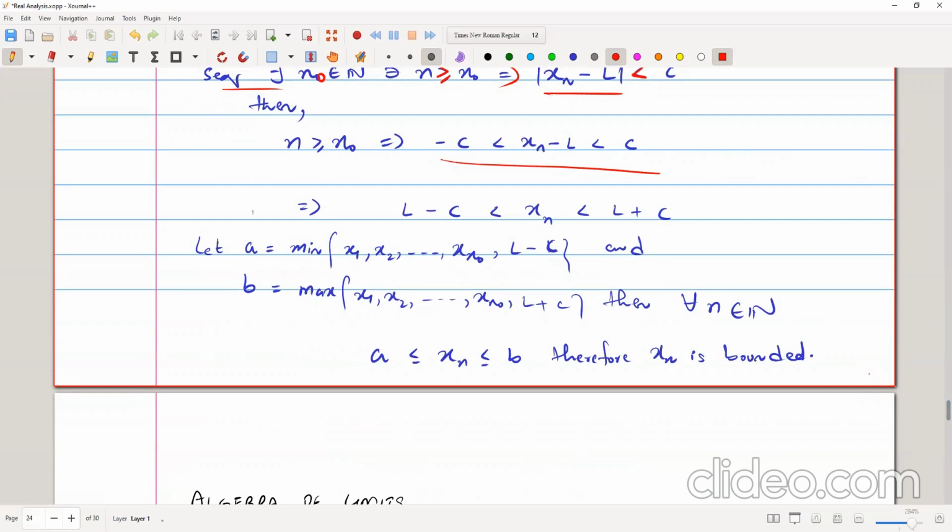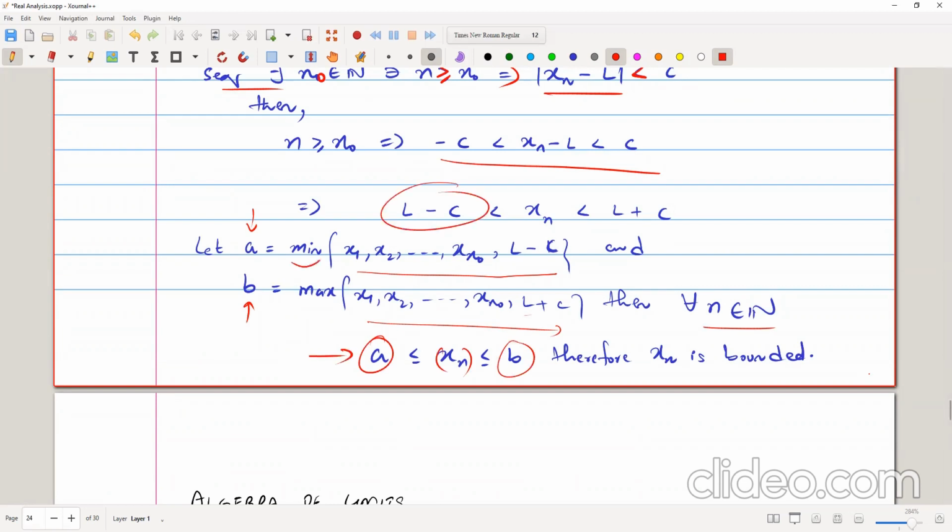We consider that A is a number that is the minimum of this sequence, which is still L minus C. So L minus C is a member of the sequence. It comes after some xn naught, and again taking B as the maximum of the sequence, still L plus C. Since L plus C is in the sequence, then for all n belongs to N, we can say that xn is bounded between A and B, because for this L minus C we can replace A, as we are saying that this is the minimum of all these numbers.